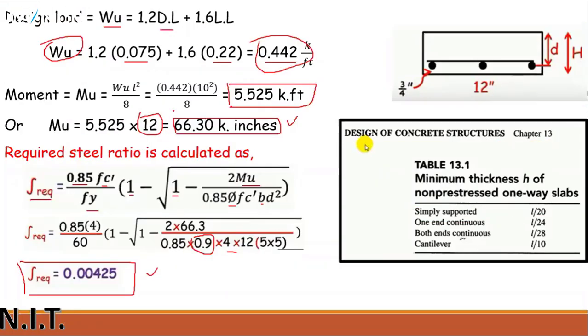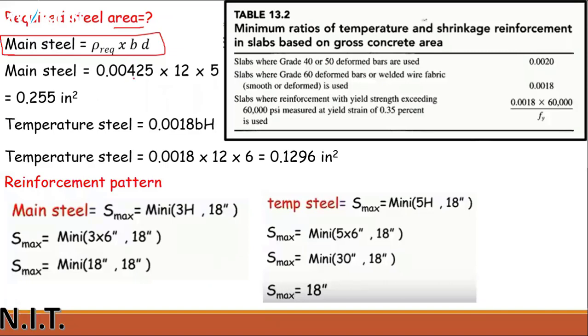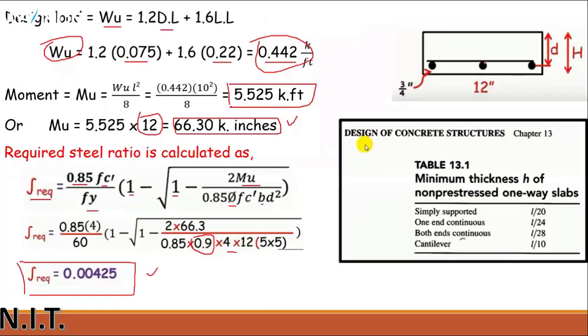Clear? Just put these values together. 0.00425 multiplied by 12 and 5, you will get the answer, that is equal to 0.255 inch square. This is the area of steel for the main reinforcement. As for main reinforcement is this one. You can see these circles indicate the main reinforcement, and this bar will indicate the temperature reinforcement.